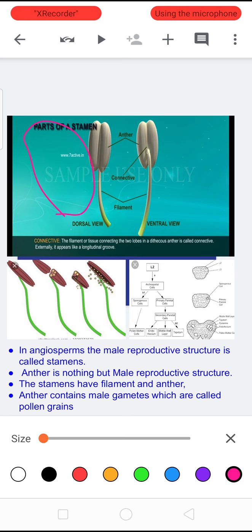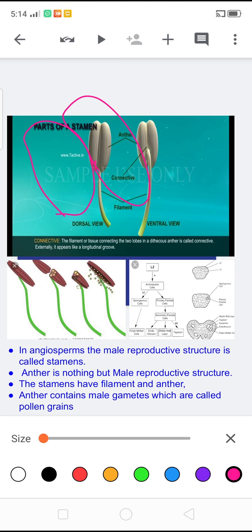Anther having two lobes is called dithecous anther. It is found in many plants. In dithecous anther, the septal wall divides the anther into four lobes or four pollen sacs.